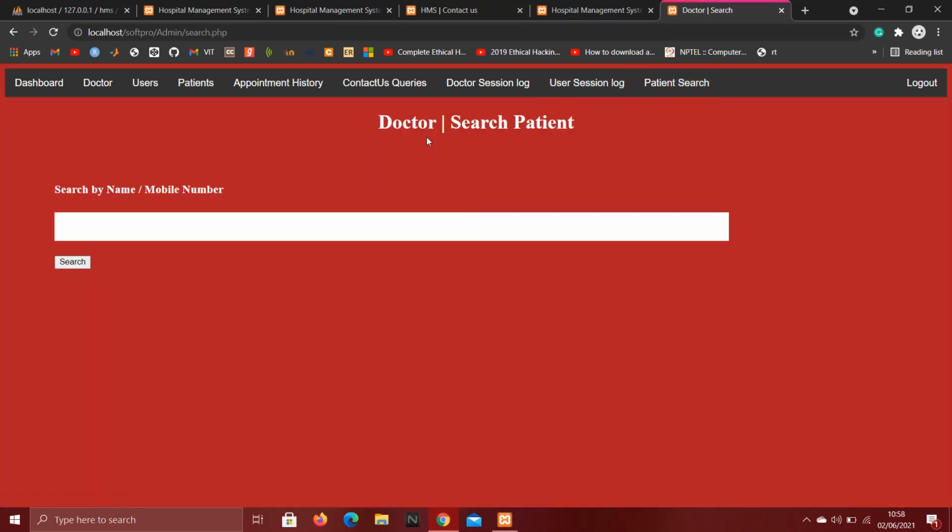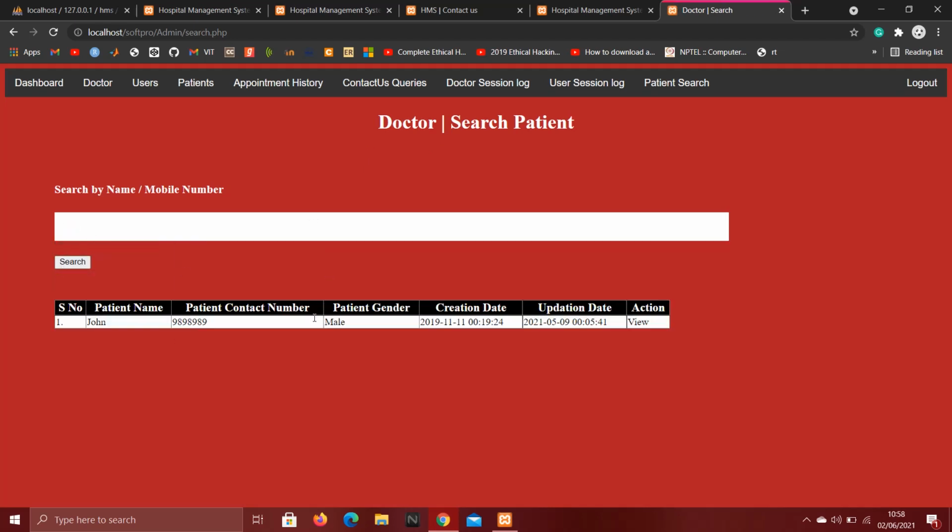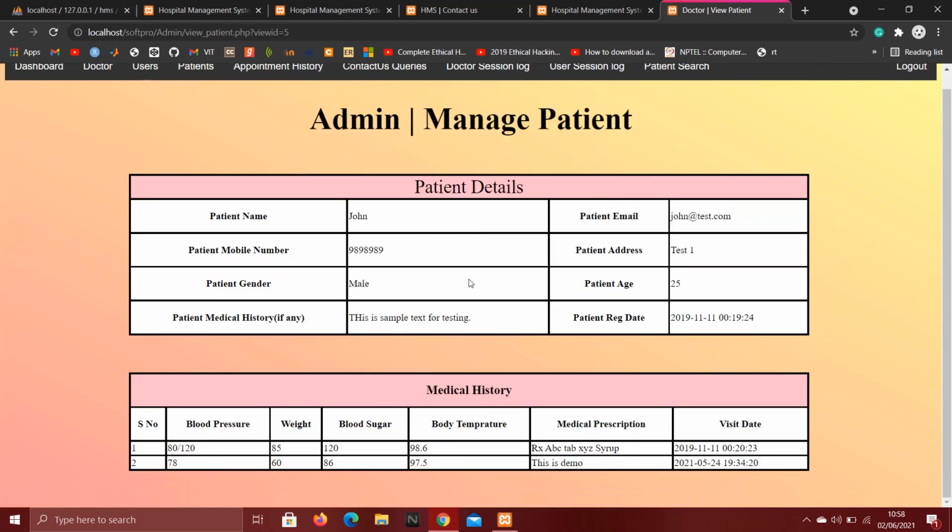So here is the patient search module. From here he can search for any patient. Let's search for John, and here he can find the patient John. And from actions he can view his medical prescription, what medical prescription has been given to him.